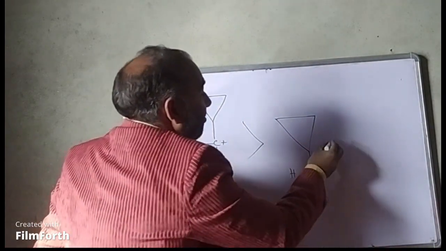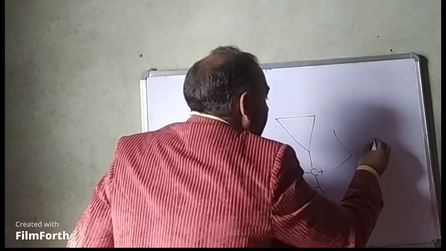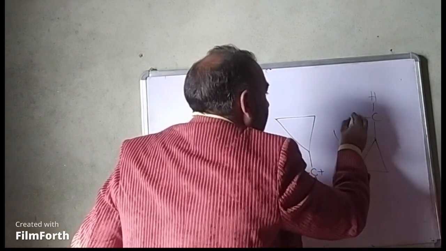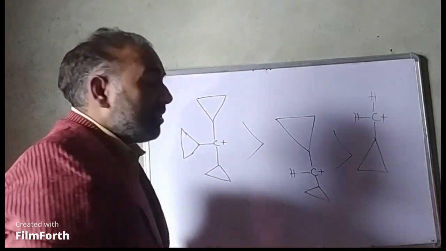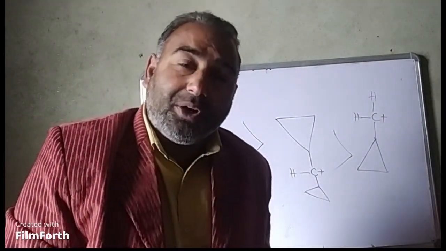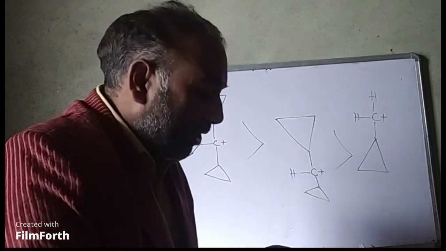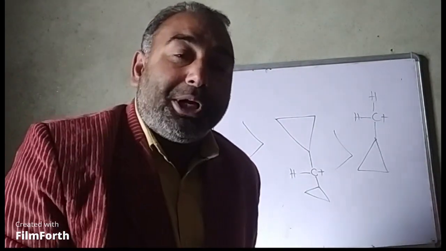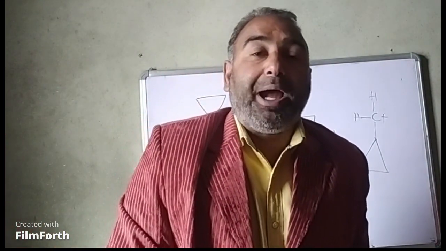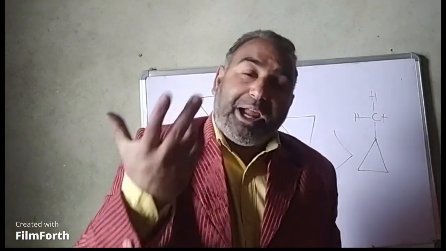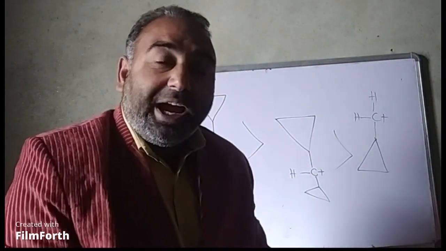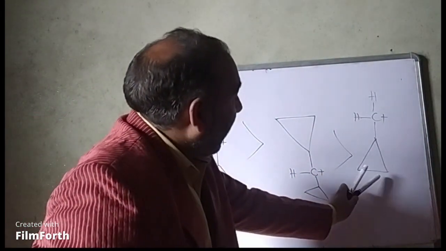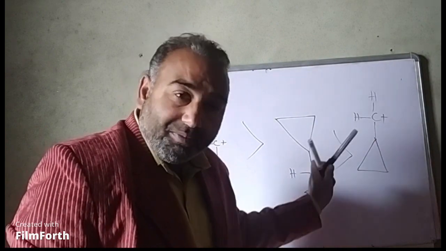And this one will be more stable than this structure. The reason is, as I told you, dancing resonance. So these types of carbocations become more stable than those where stability comes through interaction with pi bond or through hyperconjugation. That's why while arranging the carbocations, I kept this one at the top in stability.